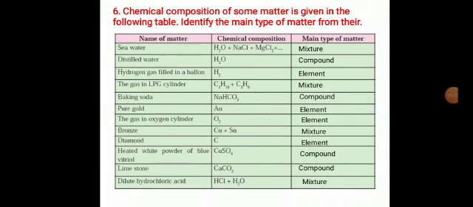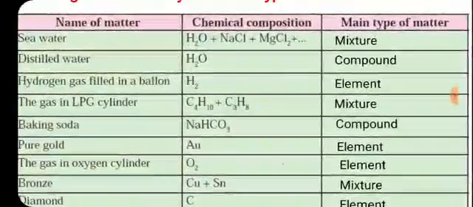Question number 6. Chemical composition of some matter is given in the following table. Identify the main type of matter from their composition. Name of matter: sea water. Chemical composition: H2O plus NaCl plus MgCl2. Sea water contains dissolved salt, so it is a mixture. Distilled water: H2O, it is a compound.